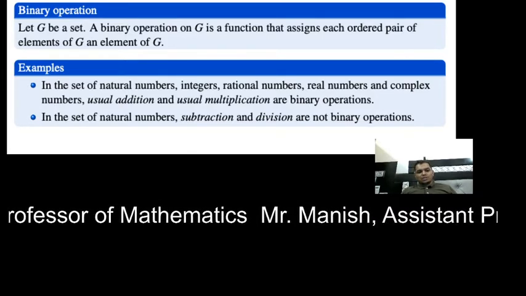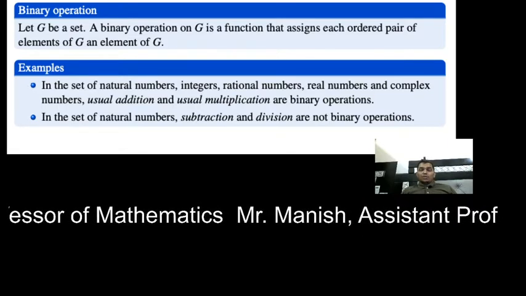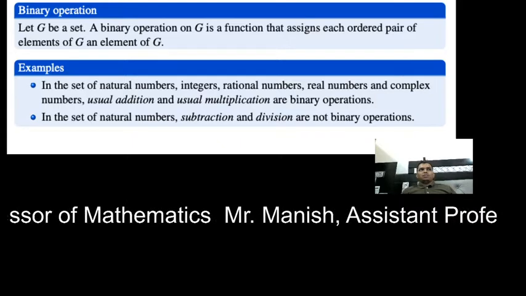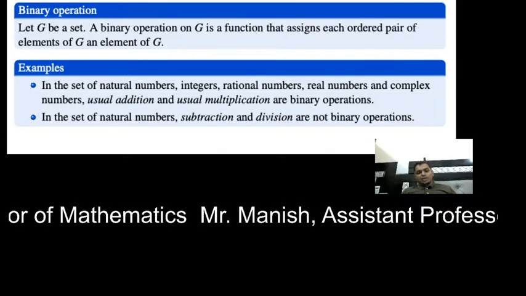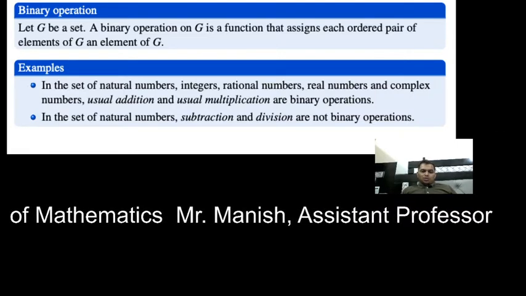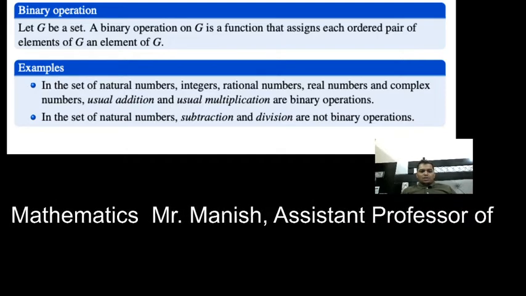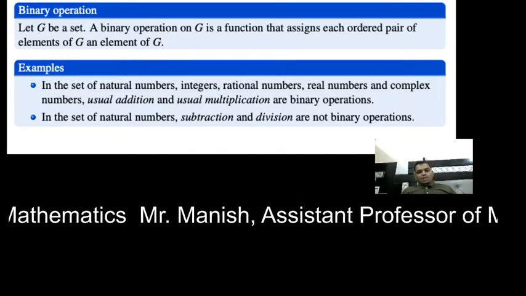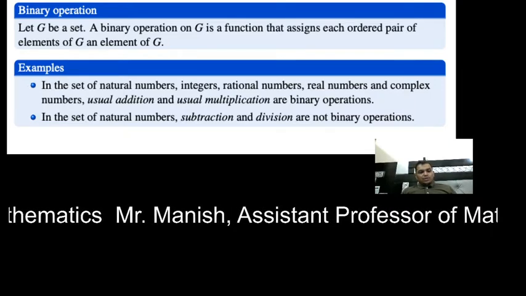Then complex numbers. What are complex numbers? The set of complex numbers is a set which consists of numbers of the form a plus iota b. So in these sets, the set of natural numbers, integers, rational numbers, real numbers, and complex numbers, usual addition and multiplication are binary operations. I will explain this point with an example.